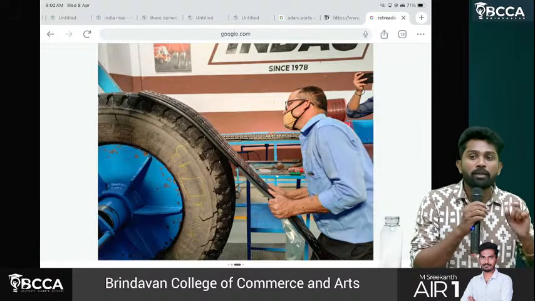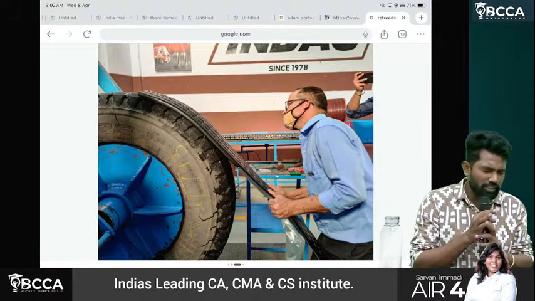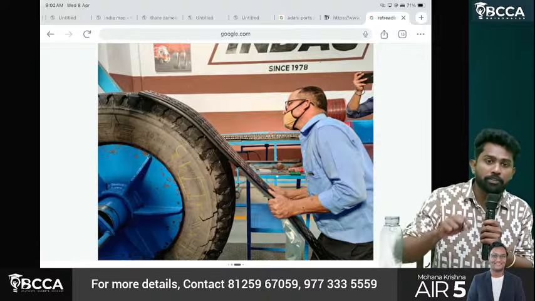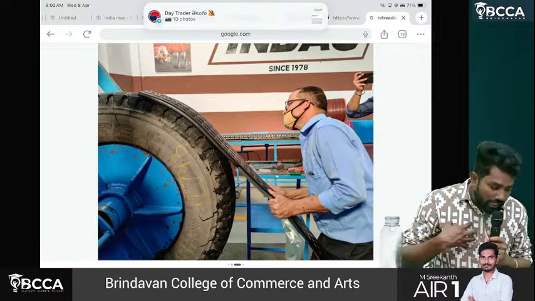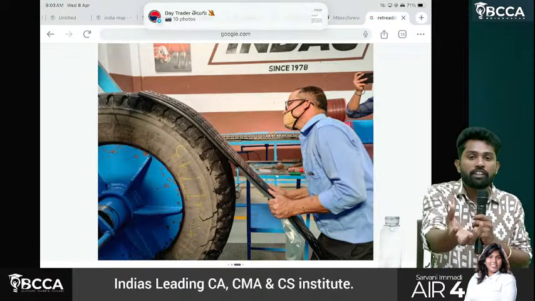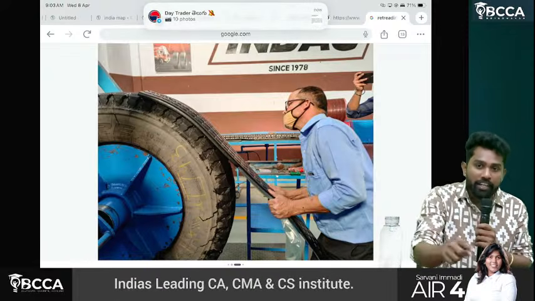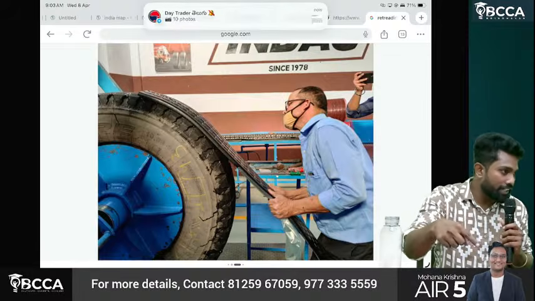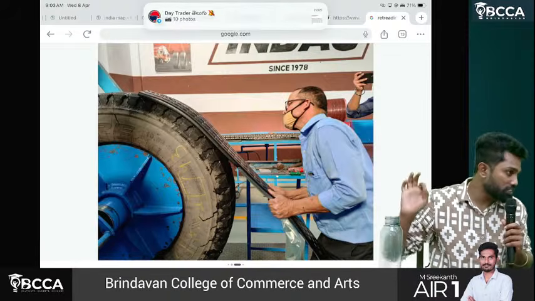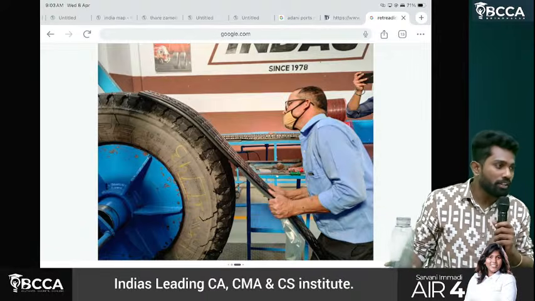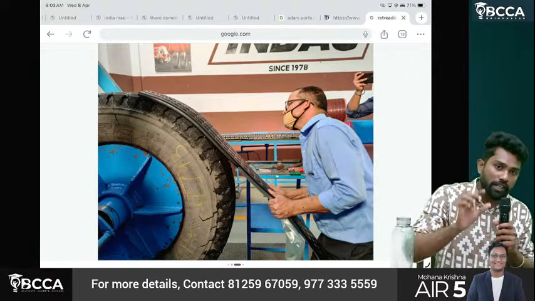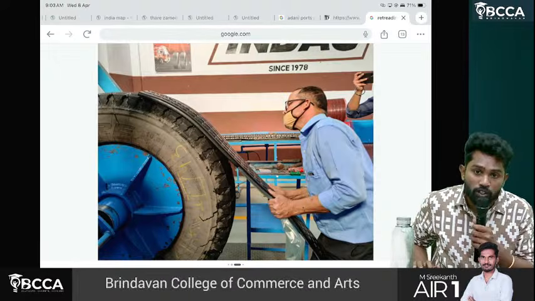But the main element is what? Retreading, goods are predominant, so it has to be treated as what? Supply of goods. Okay? If it is my own tire, I took it for retreading. He just added the extra layer and did the retreading activity. Then it is what? Supply of service. The tire also belongs to him. I don't have any old tire. So he did everything on the old tire and gave it to me. Then it is what? Supply of goods.